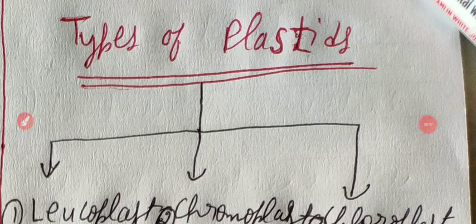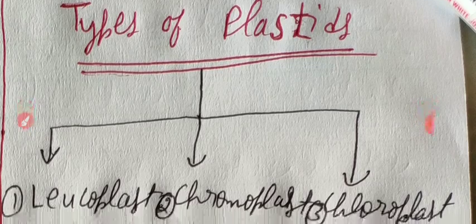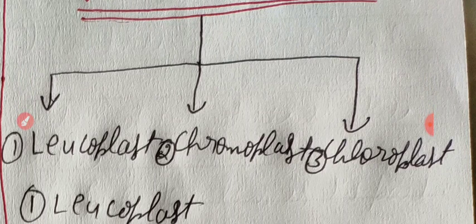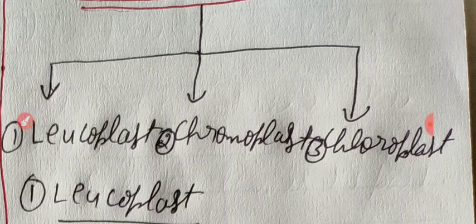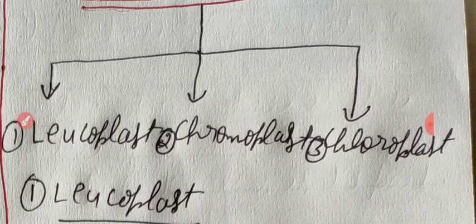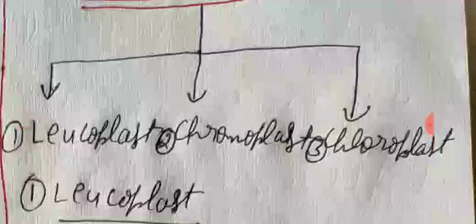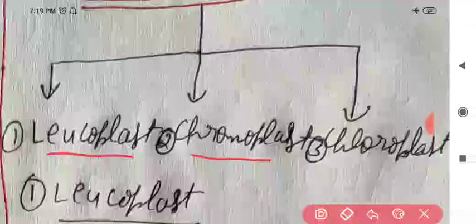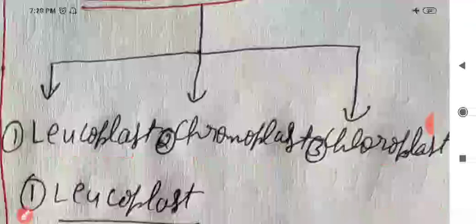Next, my dear students, we will discuss types of plastids. There are three types of plastids: leucoplast, chromoplast and chloroplast. Clear? One by one we shall discuss them.